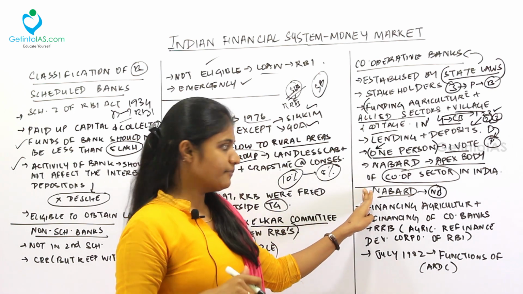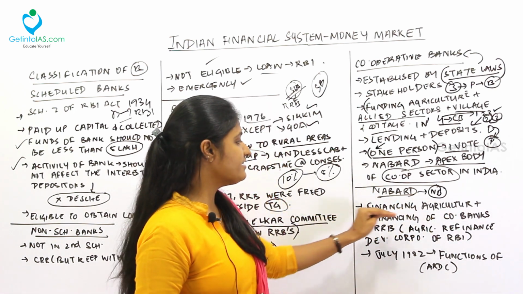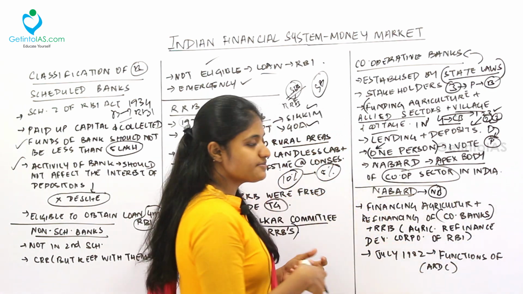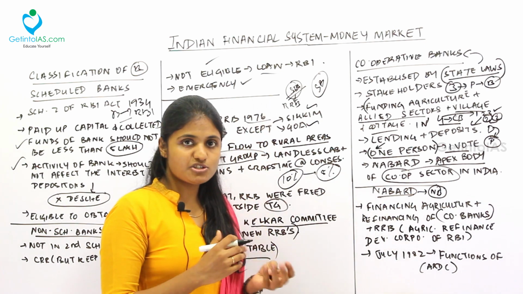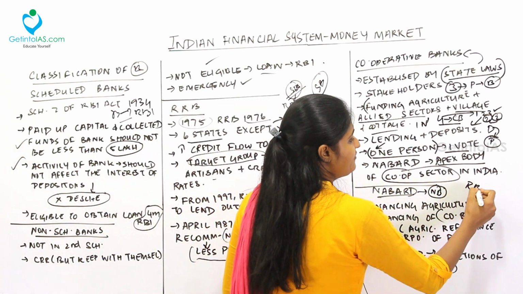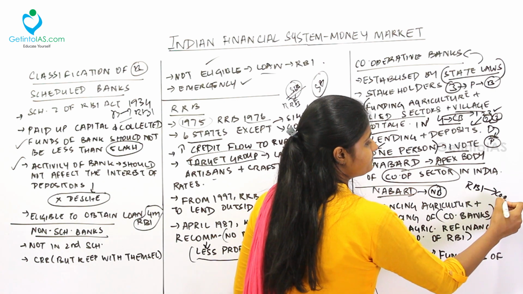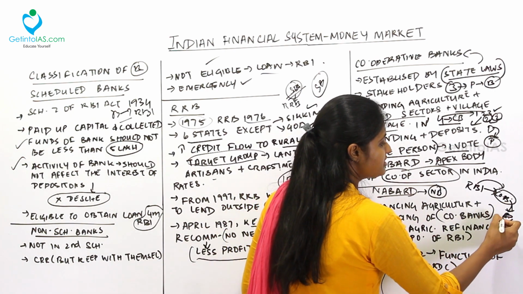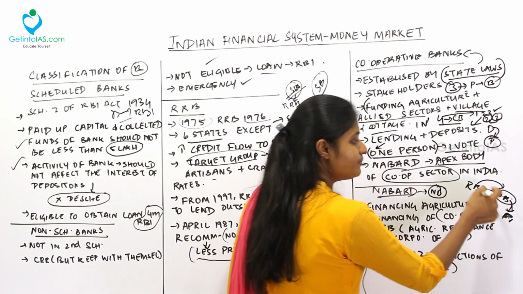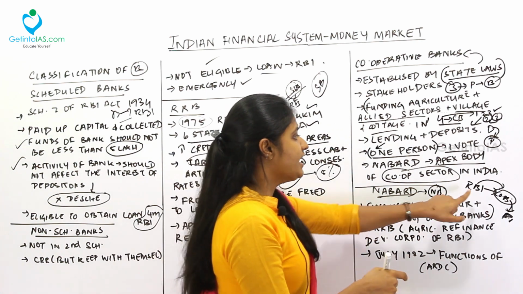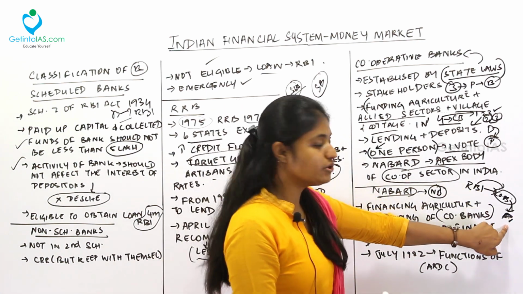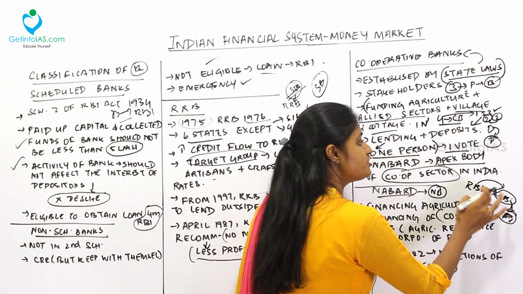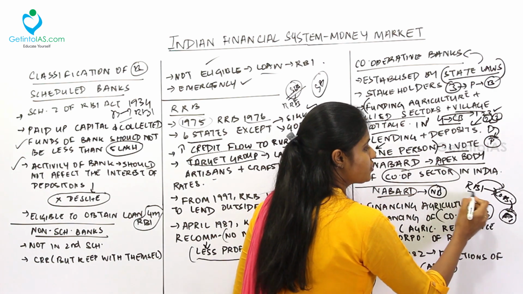Before NABARD came, there was financing of agriculture plus refinancing of cooperative banks. What is refinancing of cooperative banks? See, cooperative banks might not have money. So if certain schemes have to be established, for example, RBI will refinance the cooperative banks. I'll explain refinancing. If a cooperative bank has to lend to person 1, it will not use its own money to lend to that person. Instead, it will get money from RBI and then lend to this person. This is called refinancing. It is not using its own money; instead, it uses another bank's money to finance this person.